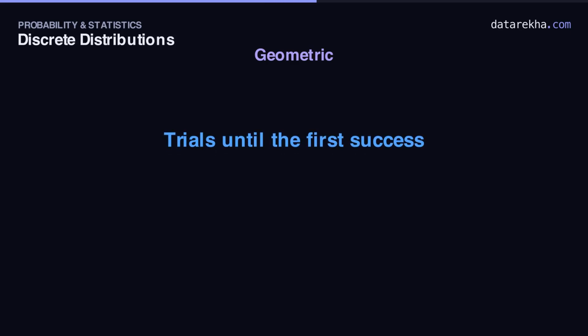Instead of a fixed number of trials, you keep going until the first success and ask how many trials that takes. That count is the geometric distribution.